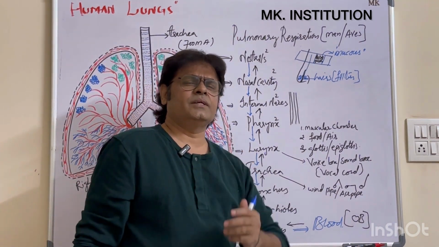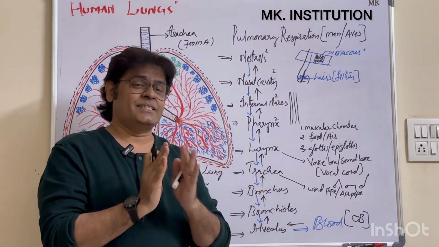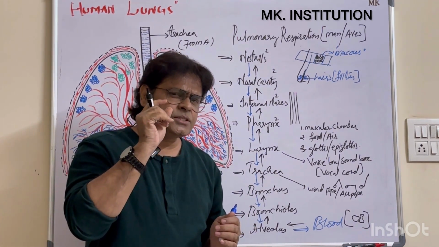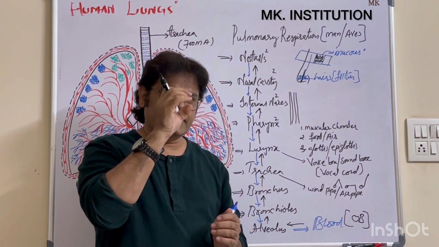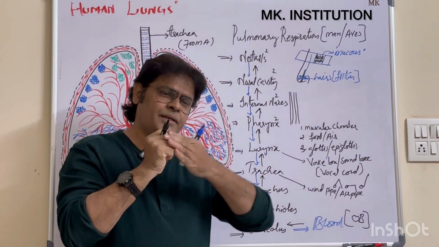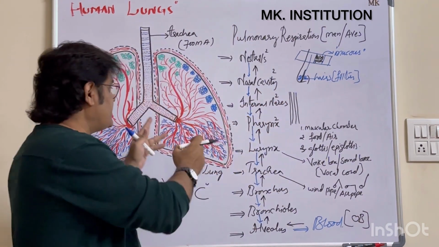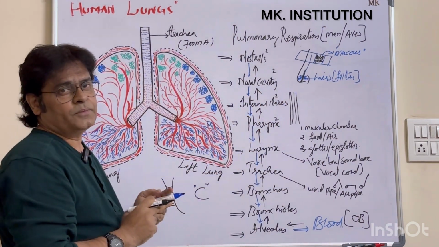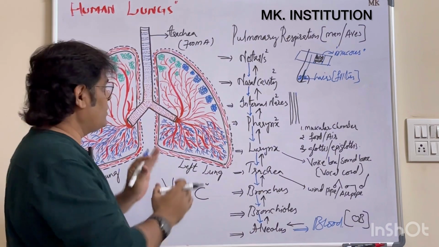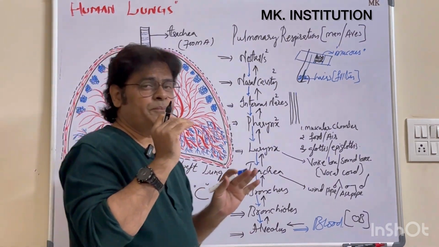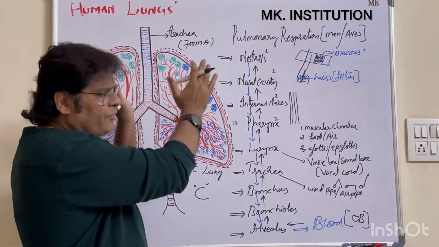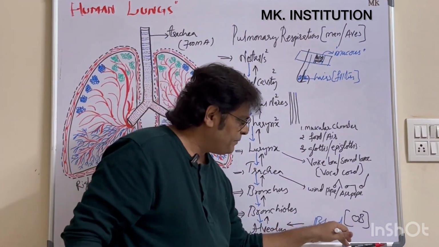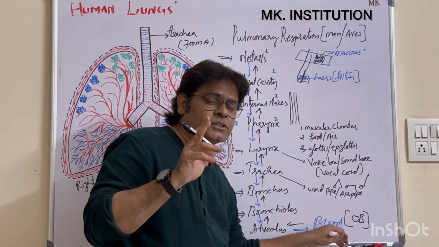So what is the main work of the alveolus? It helps in exchanging the gases. Which gas is very important to us? Oxygen. So it takes oxygen. Okay, it takes the oxygen. Remaining gases will be out. So lungs help in the oxygenation process. Okay, purification process. So lungs are helping in oxygenation process. When the blood gets oxygenated, the air gets purified, that air enters into blood. That blood is said to be oxygenated blood.